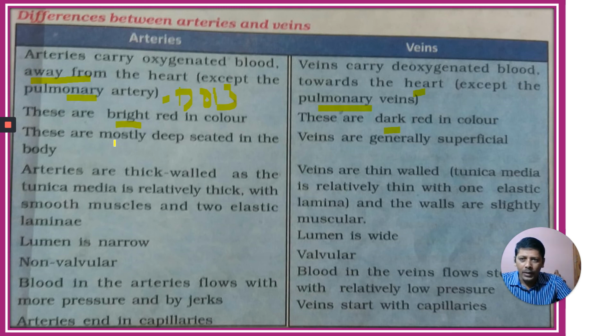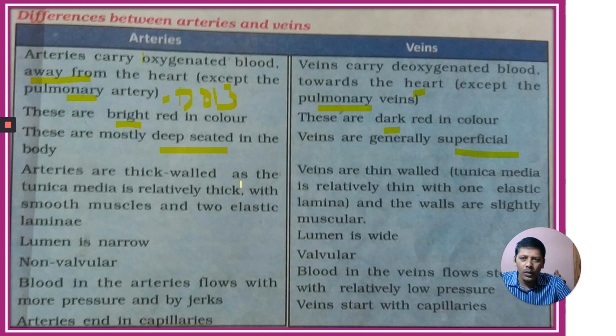Next one, arteries are mostly deep seated in the body, inside, but veins are very superficial. You can observe some lines over your hand. Generally veins are superficial, they are visible to us, but arteries are deeply seated because they carry very important, oxygenated blood.